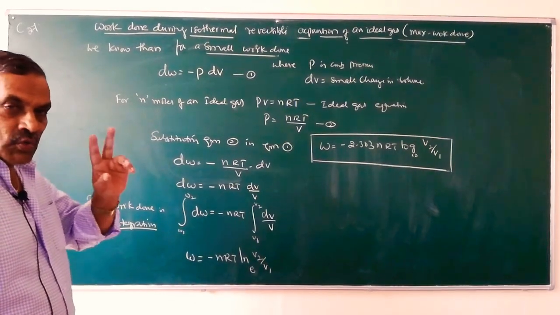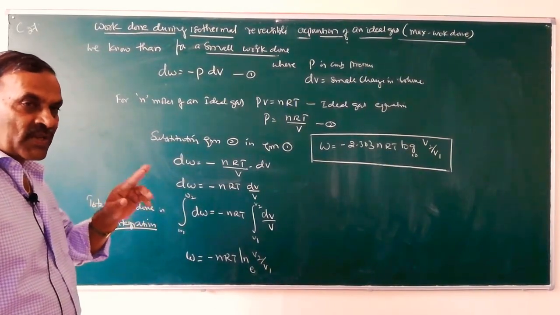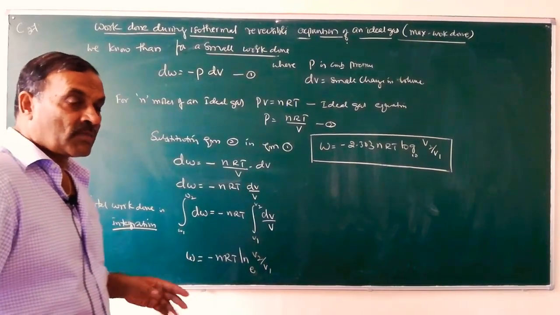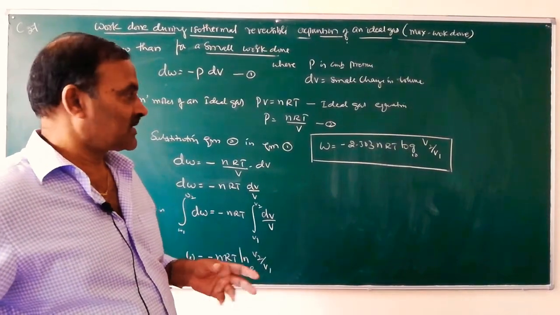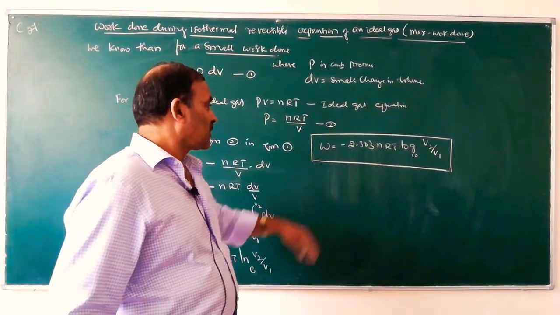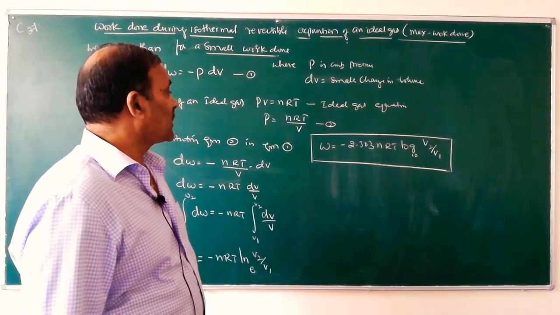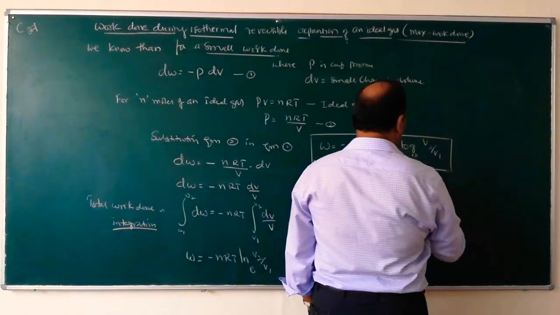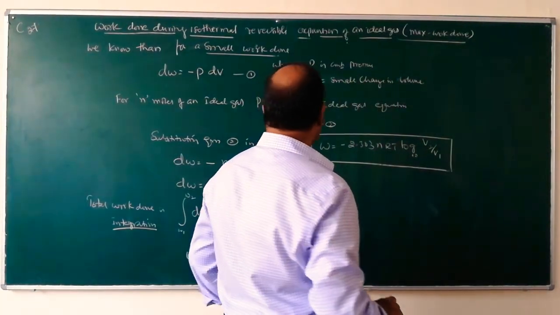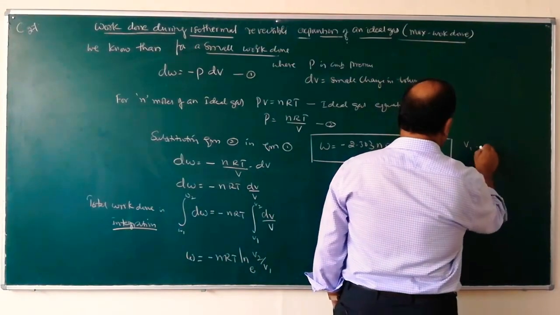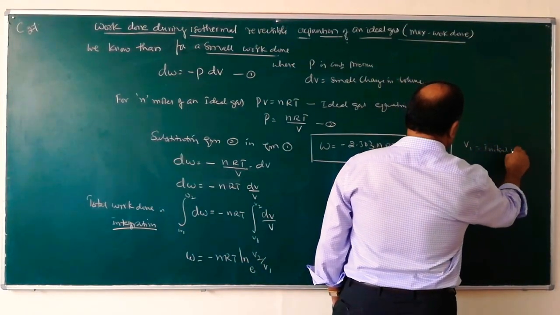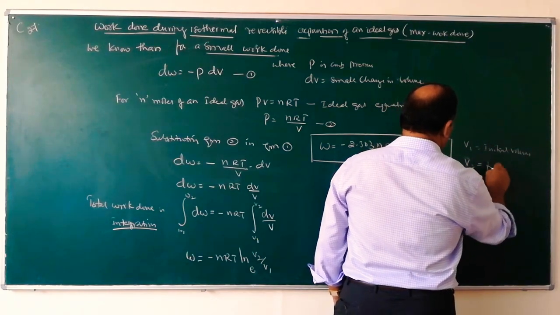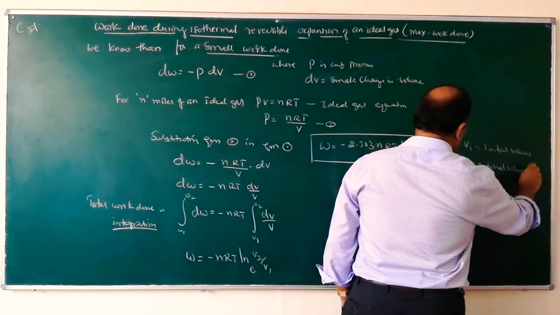So you have to remember two equations. W is equal to minus P delta V is the work done during isothermal irreversible expansion of a gas. And this is the isothermal reversible expansion, with V2 by V1, where V1 equals initial volume and V2 equals final volume.